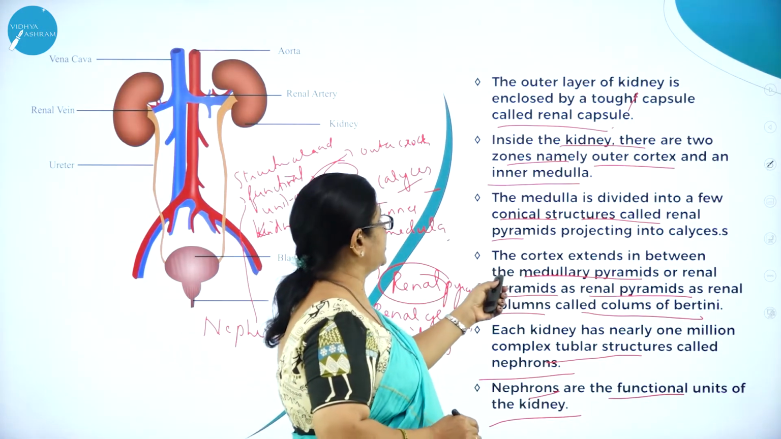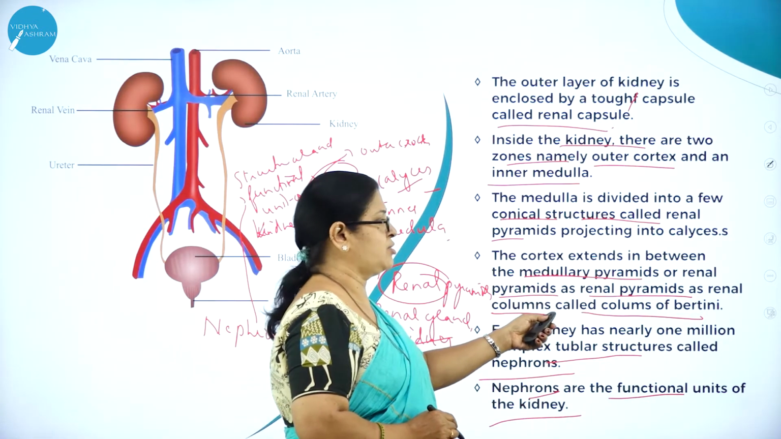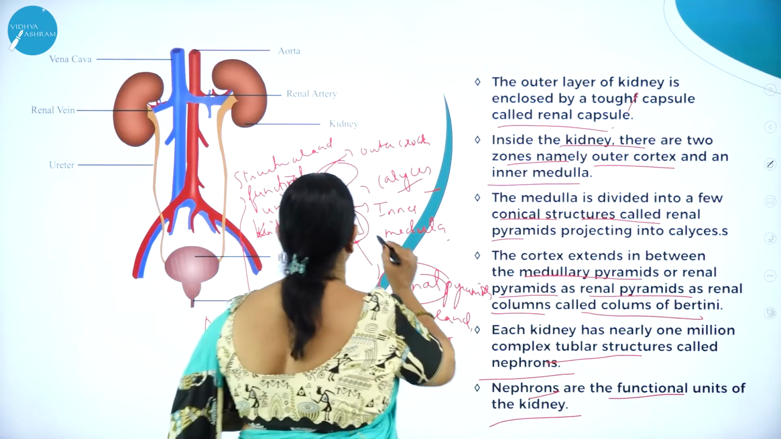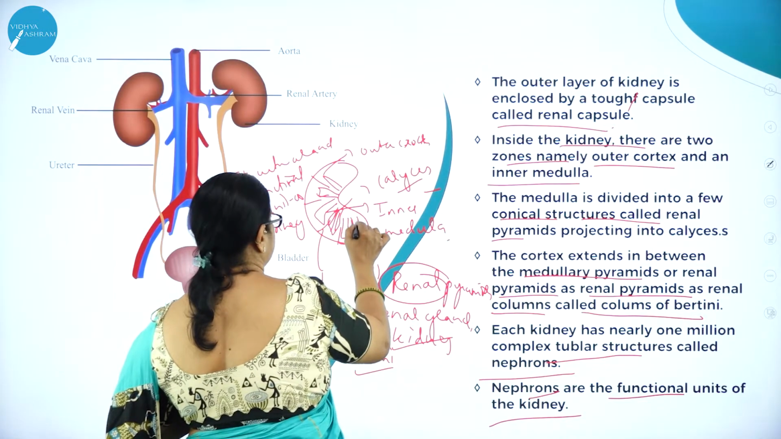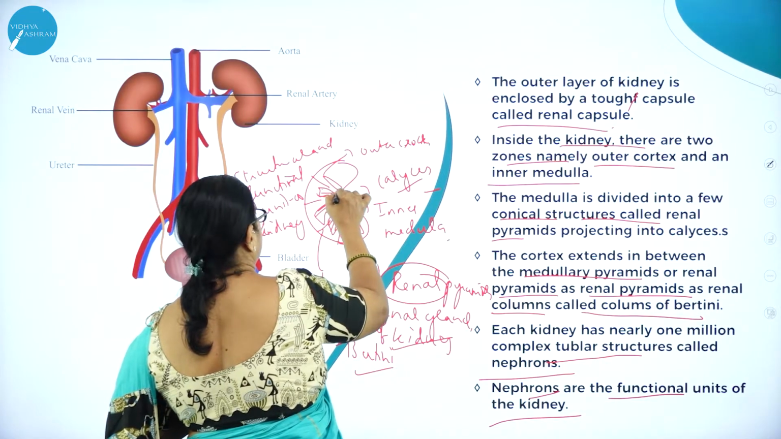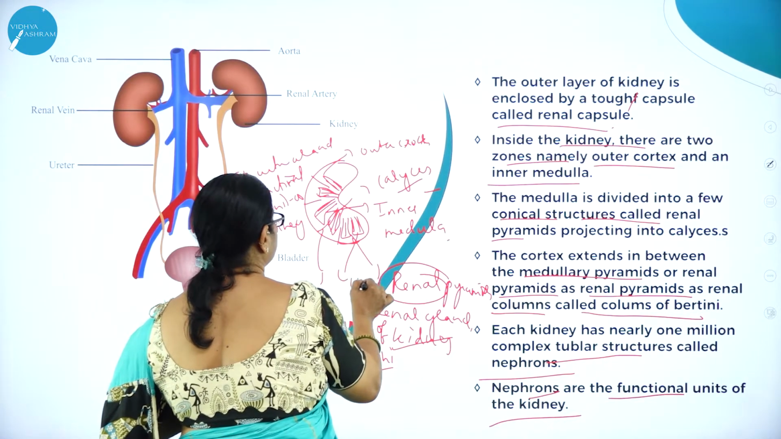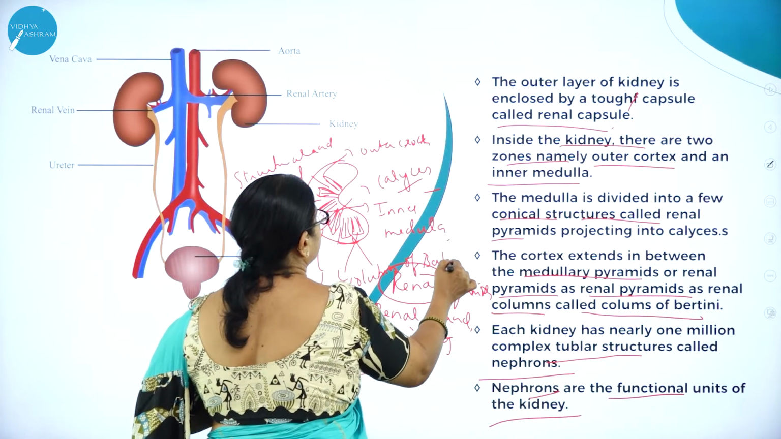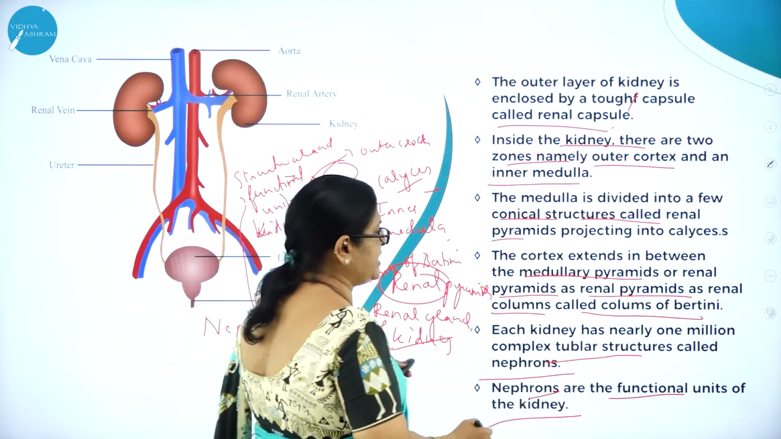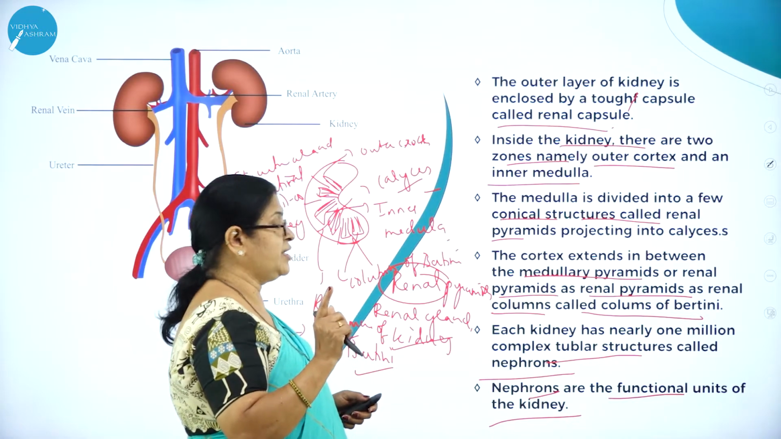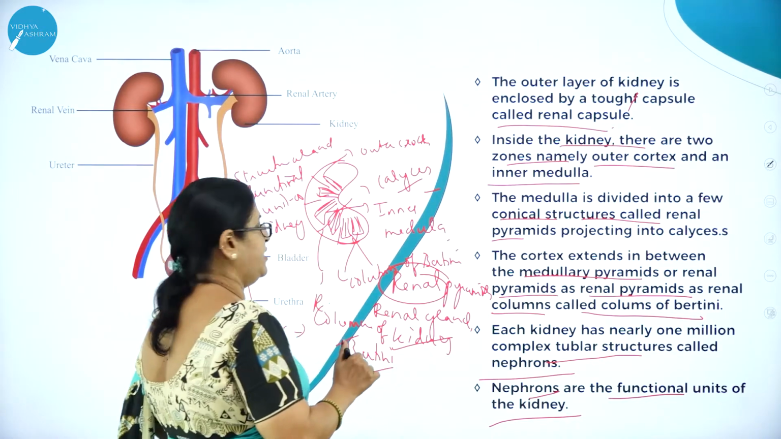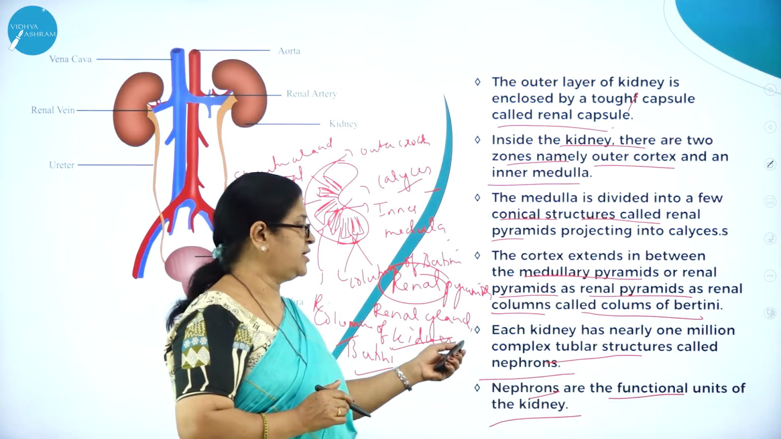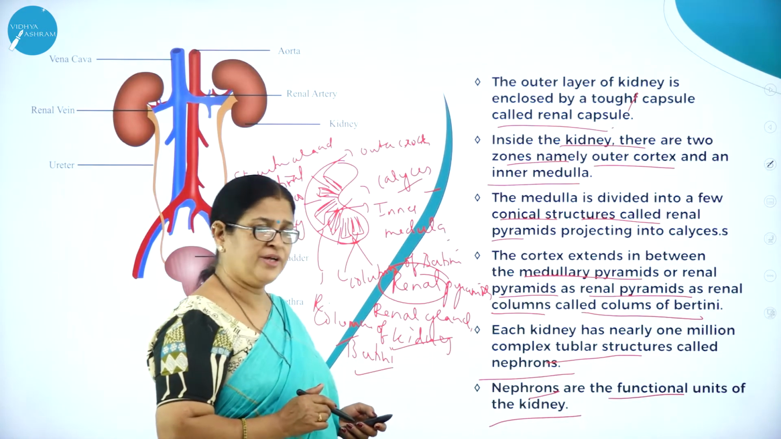The cortex extends in between the medullary pyramids as what? Columns of Bertini. Here you can see the columns of Bertini like this. Then each kidney has what? Nearly 1 million complex tubular structures called nephrons. Nephrons are the structural and functional units of kidney.